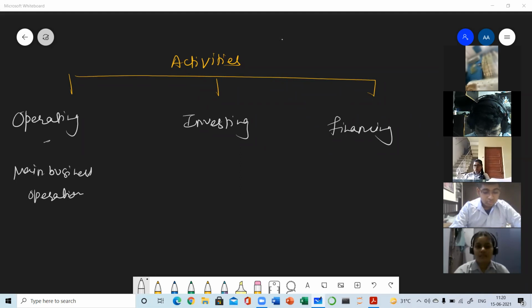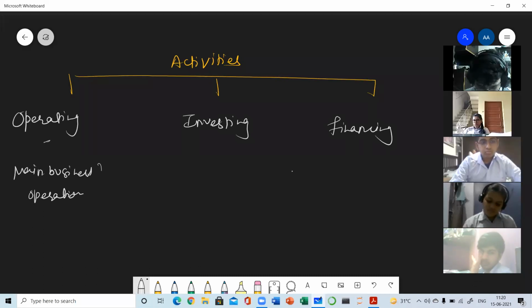So what type of activity is this? This activity is basically related to business operations. Purchase of goods, sale of goods, purchase of raw material. So that is operating activity. The condition is that it must be on a cash basis.